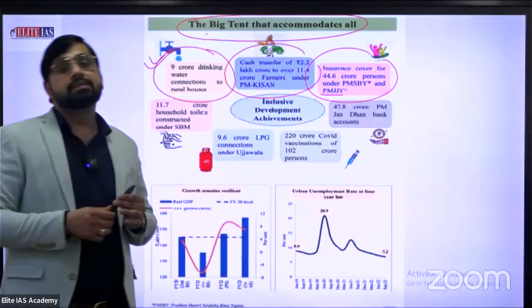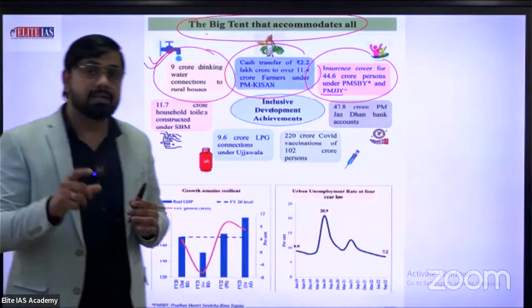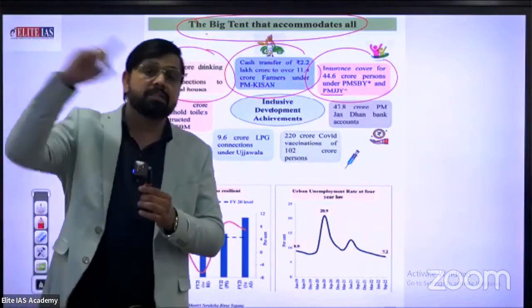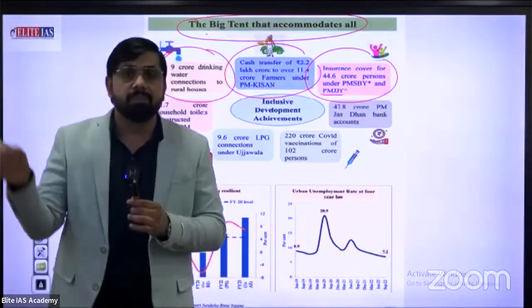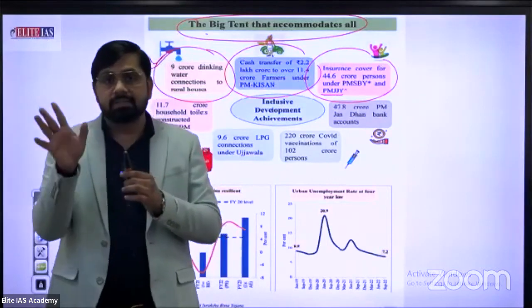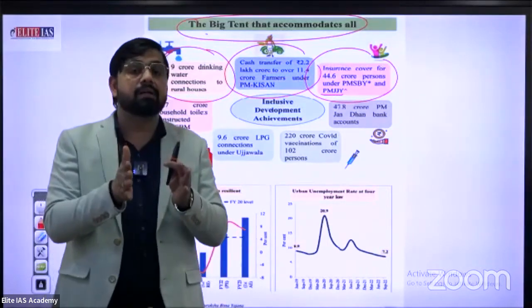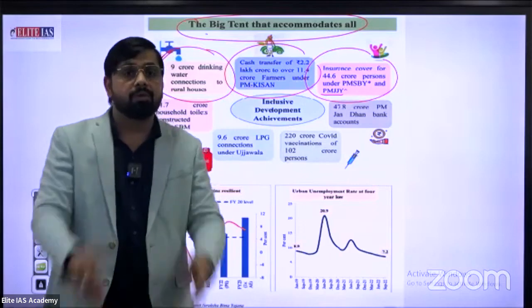Ujjwala scheme, please cover the static based data. The scheme started from which year, what is the main objective of the scheme, which was the first city where the scheme started. So this is the main static based data. Please cover. This one is homework for you. Okay. Next,